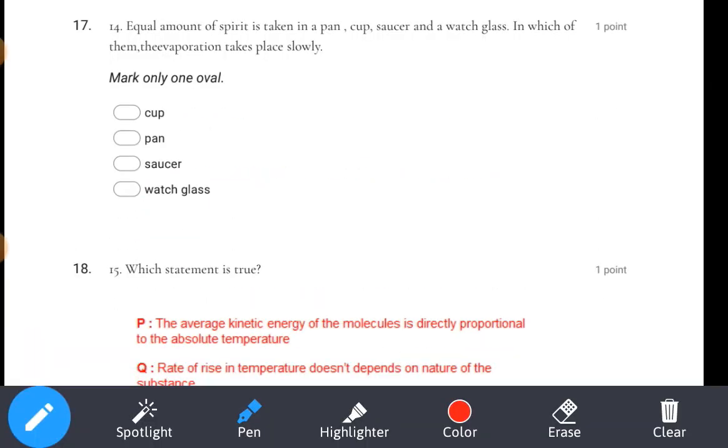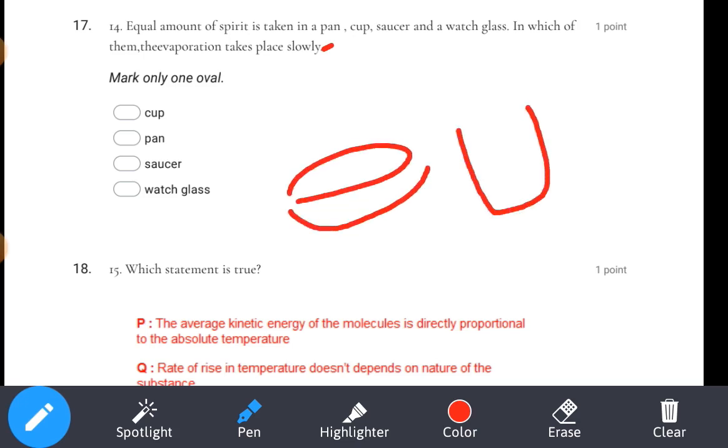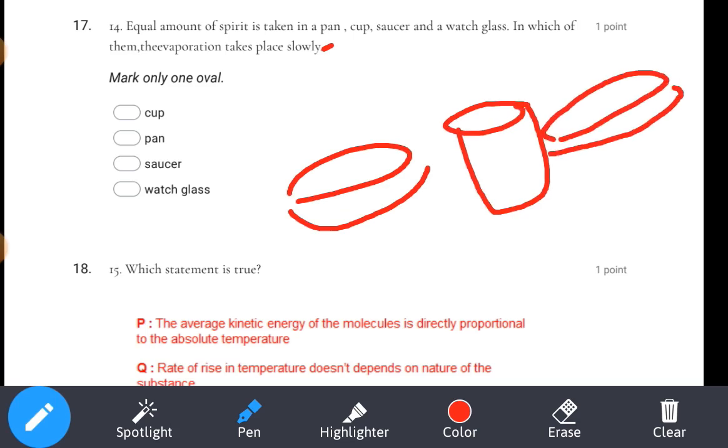Equal amount of spirit is taken in a pan, cup, saucer, saucer, saucer, and watch glass. In which of them does the evaporation take place slowly?